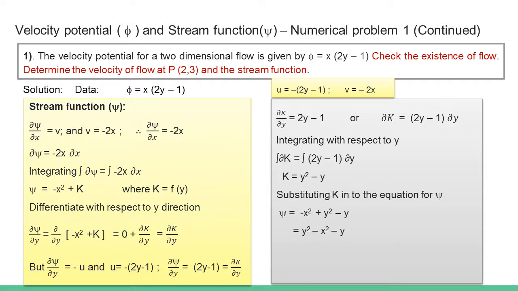Rearranging it, it is y square minus x square minus y. This is the expression for stream function. To find the value of stream function at the point (2, 3), substitute the value of x and y, that is x is equal to 2 and y is equal to 3, we get 2 units as the answer for stream function.